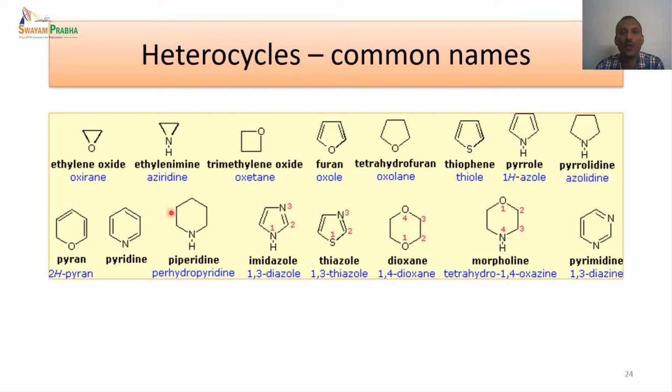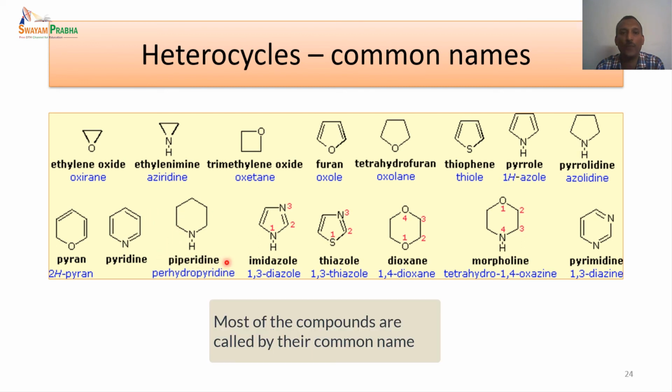So these are all compounds which are generally used in their common names only. You can remember this IUPAC nomenclature for the sake of knowing, but generally most of the compounds shown here are given in their common names only.